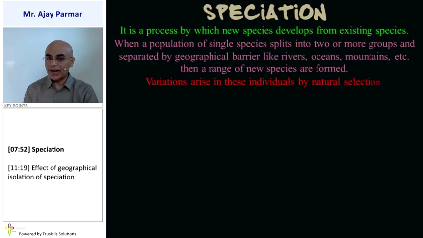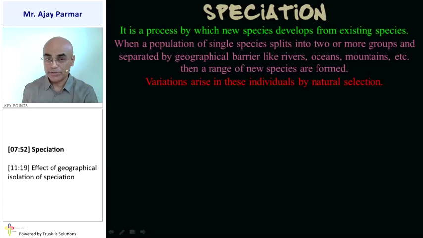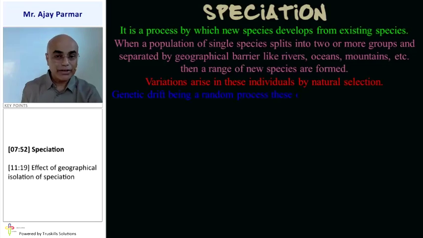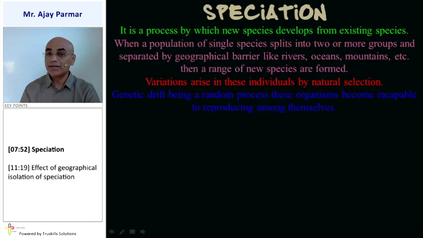So the variations arise in this speciation, and that is carried out by the process of natural selection. Now, genetic drift is a random process, and these organisms become incapable of reproducing among themselves.